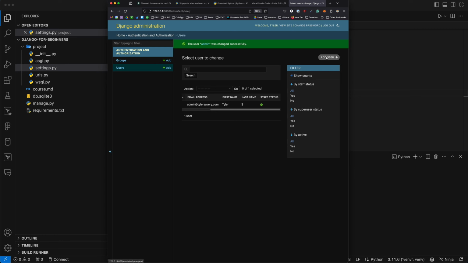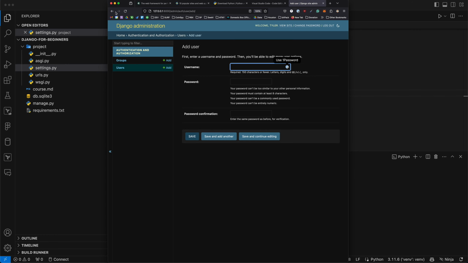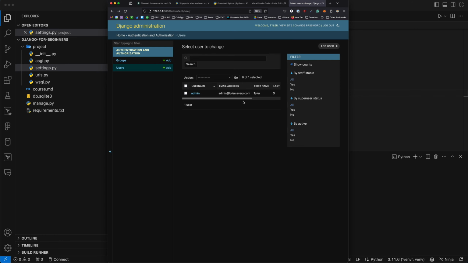I could, of course, create a new user and not give them staff status. Although they'd be a user and they could be part of your app and everything like that, they wouldn't be able to log into the admin. So you have to have that superuser. And running that createsuperuser command automatically makes them staff. Otherwise, no one would be able to get in here and actually modify someone to become an admin user.